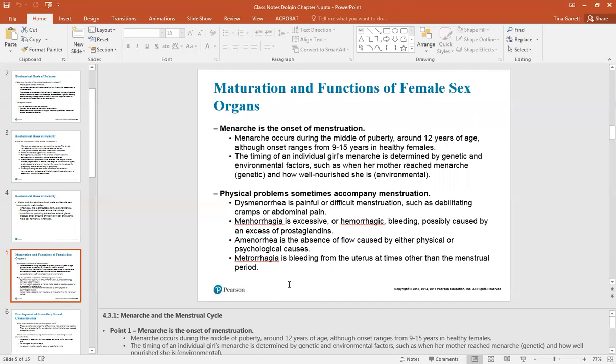Physical problems sometimes accompany menstruation. Dysmenorrhea is painful and difficult menstruation. Menorrhagia is excessive bleeding, possibly caused by an excess of prostaglandins. Amenorrhea is the absence of the flow caused by either physical or psychological issues, and metrorrhagia is bleeding from the uterus at times other than the menstrual cycle.